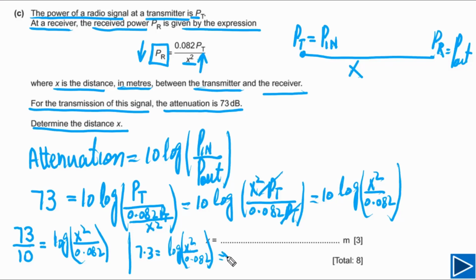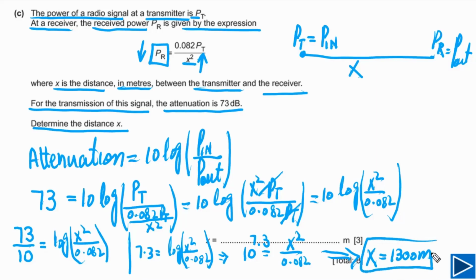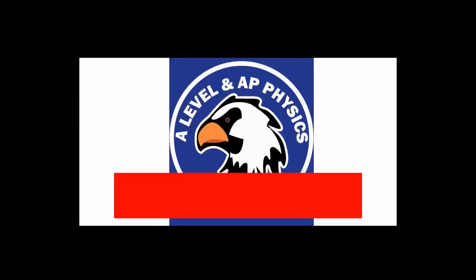The next step we can write down that will be equal to 10 to the power 7.3, and this is equal to x squared divided by 0.082. From here we can find out value of x. X will be equal to 1300 meters, and this is our final answer.